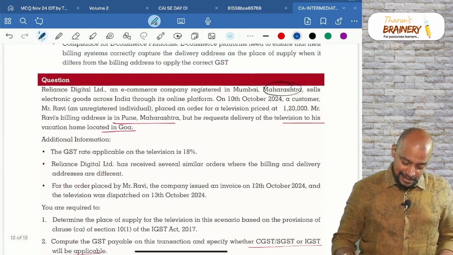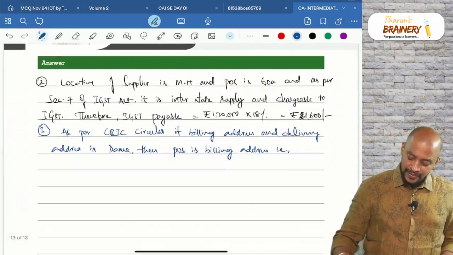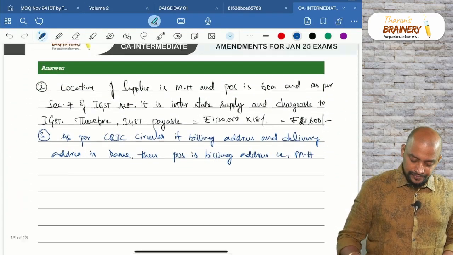What is the billing address in this case? Pune, Maharashtra. That is Maharashtra.